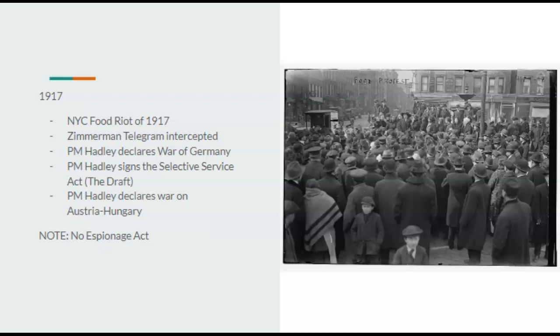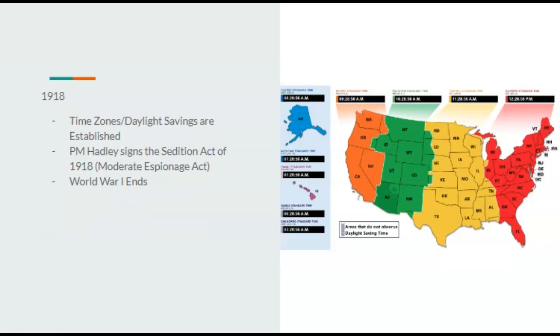There's a lot less pushback with this one. 1918, the time zones and daylight savings are established. Prime Minister Hadley, as we said before, does sign the Sedition Act in 1918, a very different act, a different piece of legislation, which stays in put, but there's a more moderate form of the Espionage Act thrown in there as well.